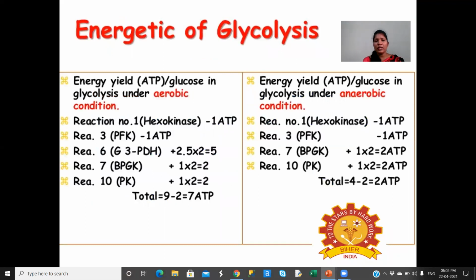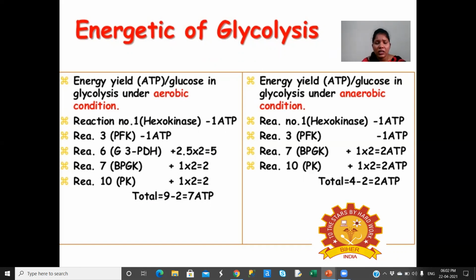lactate. Then coming to the energetics of glycolysis, the energy yield from glucose in glycolysis under aerobic and anaerobic conditions. In aerobic condition, in reaction number 1, hexokinase, 1 ATP is utilized, and in reaction number 3, phosphofructokinase, 1 ATP is utilized.